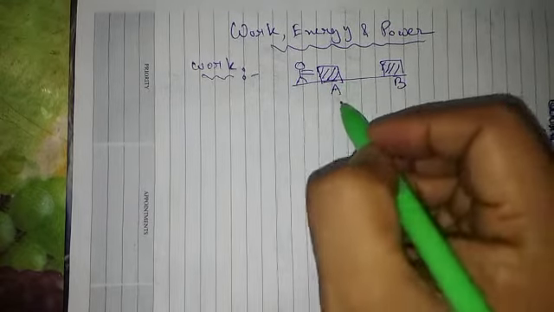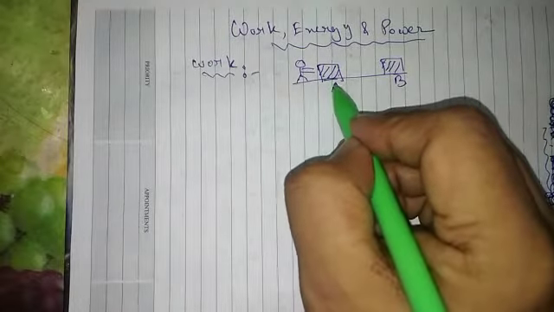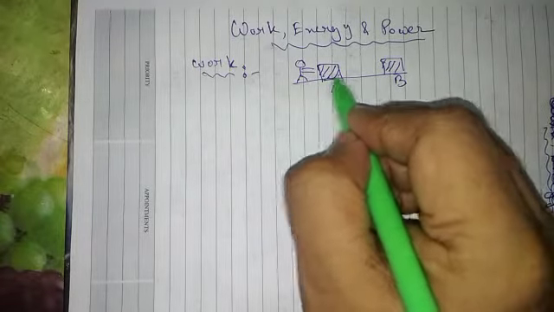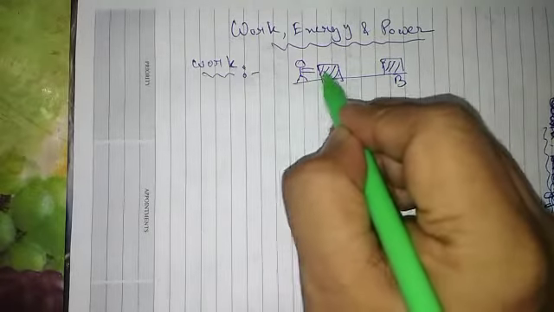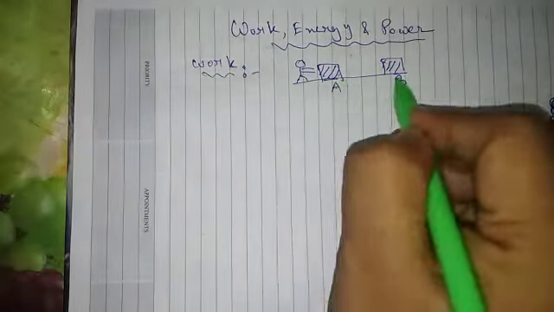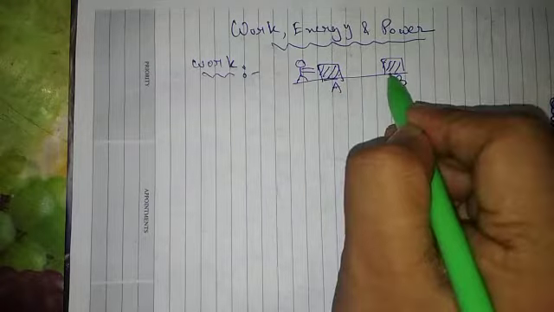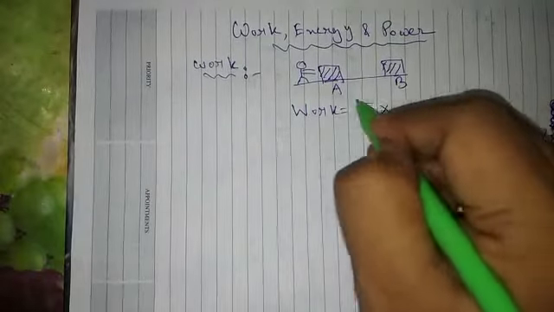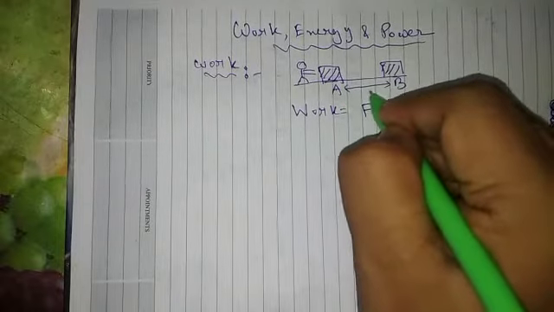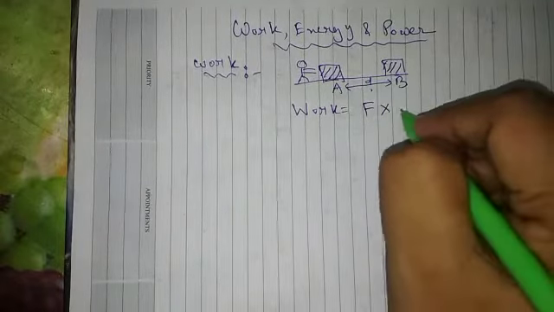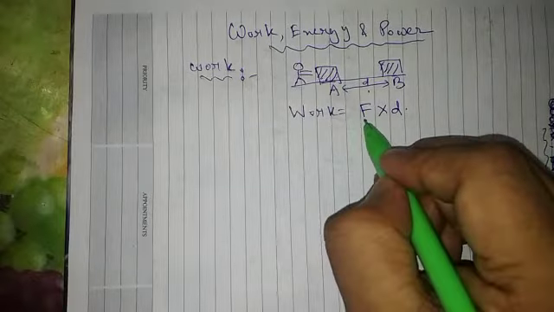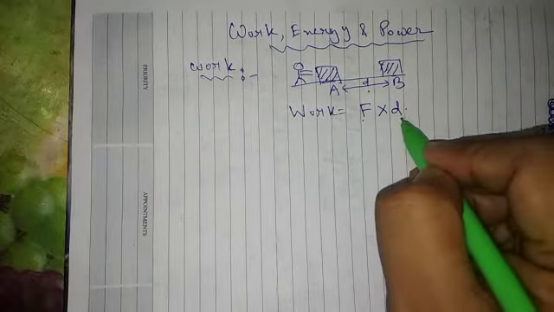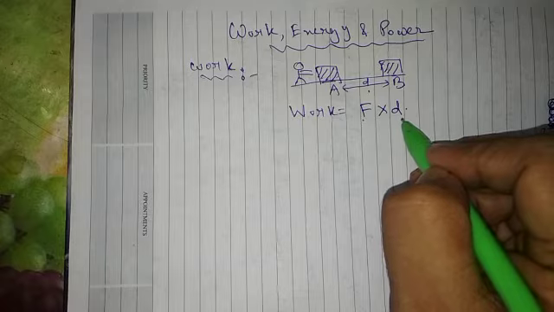So clearly we can say that in order to do a work, there must be a force and there must be a displacement. So work done formula is force and there is a displacement. Say the displacement is small letter d, so displacement is d. So the product between force and displacement will give us work.